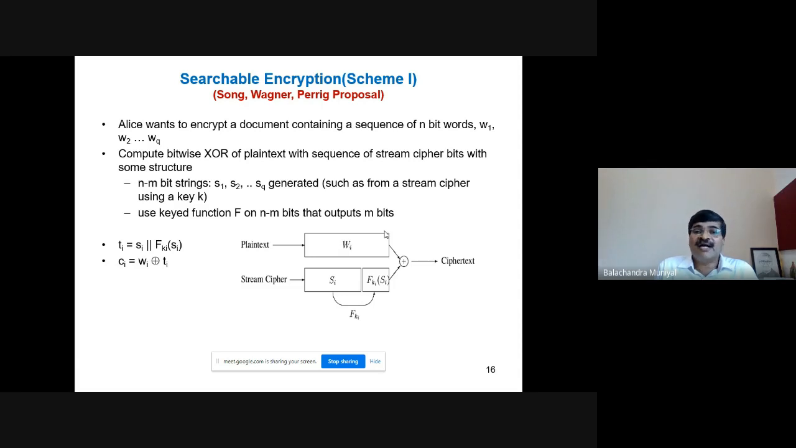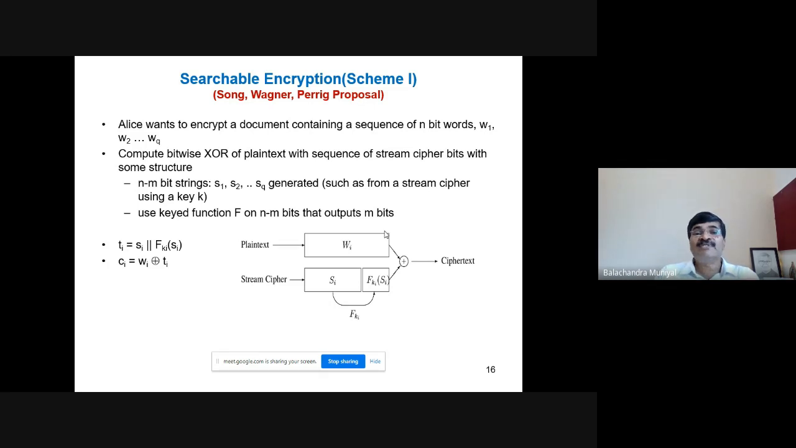proposed by Song and others. In scheme 1, suppose Alice wants to encrypt a document containing a sequence of n-bit words W1, W2, up to WQ. Let us consider only one document for better understanding. The document consists of Q words. Each word is of length n bit. Let us assume that the length of each word is n bits.